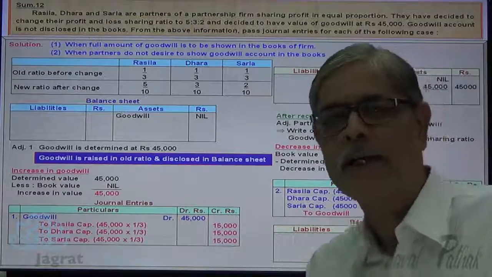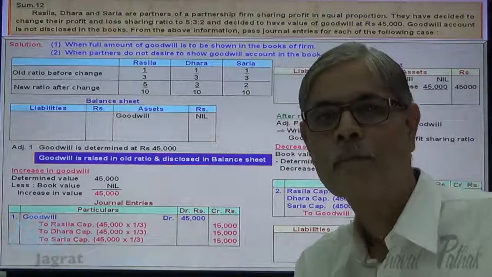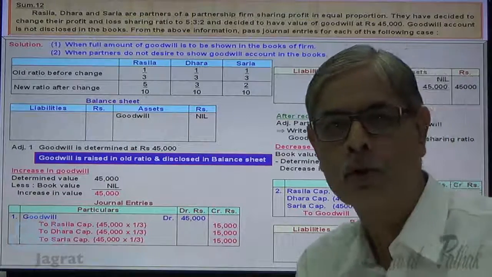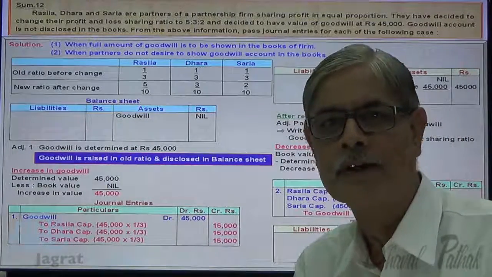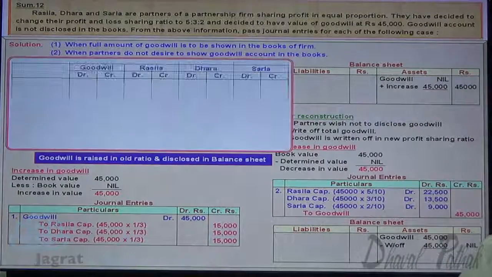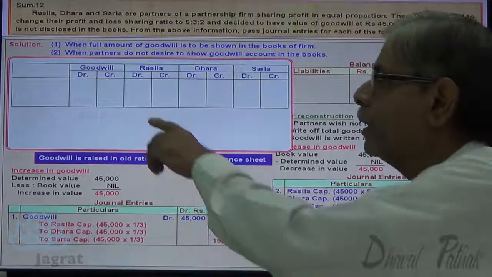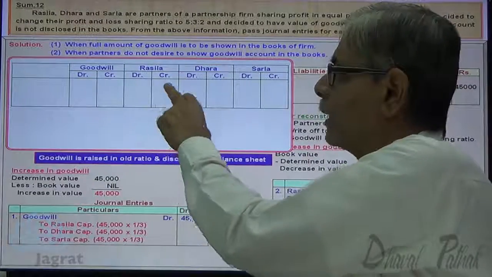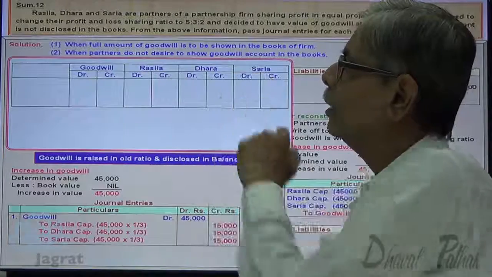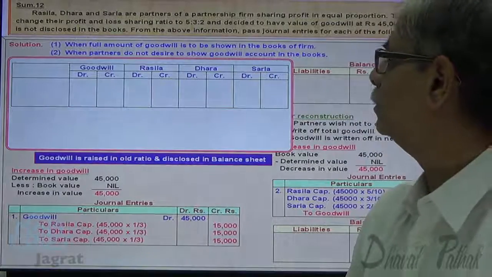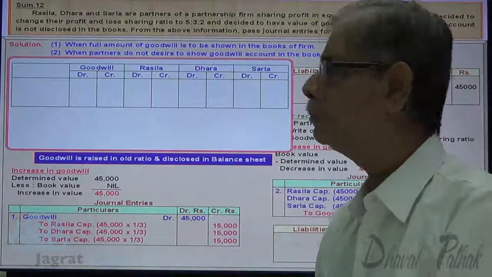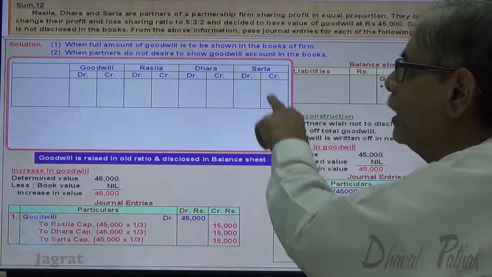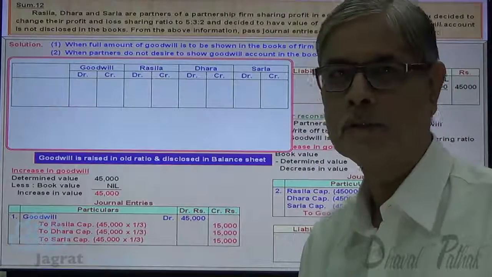Now I want to work out the net effect of these two entries, journal entry number 1 and journal entry number 2. Observe it. Here, debit and credit effect on goodwill, debit and credit effect on Rasila's capital account, on Dhara's capital account, and on Sarla's capital account.